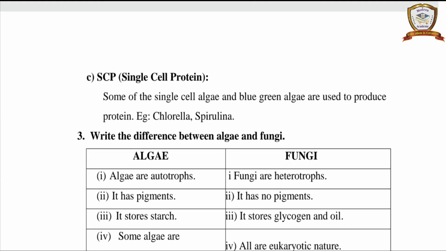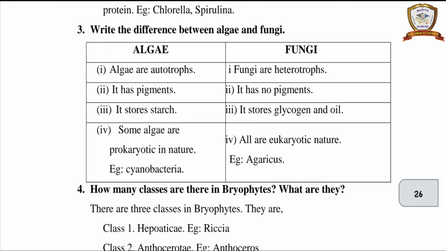SCP, single cell protein. Some of the single cell algae and blue-green algae are used to produce protein. Example, Chlorella, Spirulina. The third question, write the difference between algae and fungi.